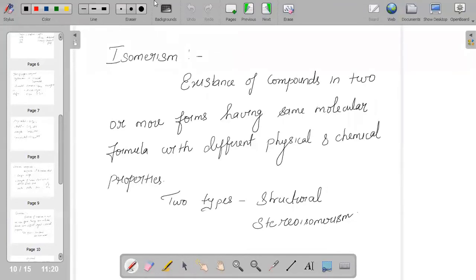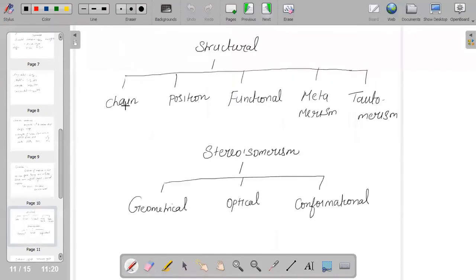But basically, structural isomerism can be classified into different types: chain, position, functional, metamerism, and tautomerism. When we say chain, the compounds have the same molecular formula but a different arrangement of atoms within the chain.